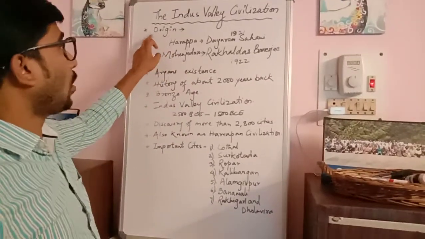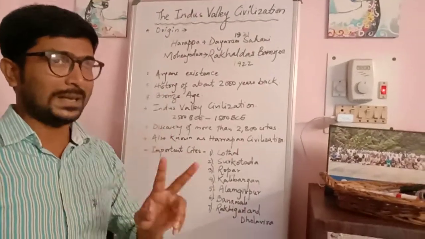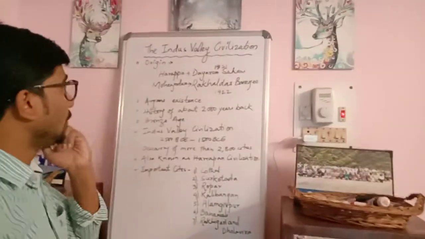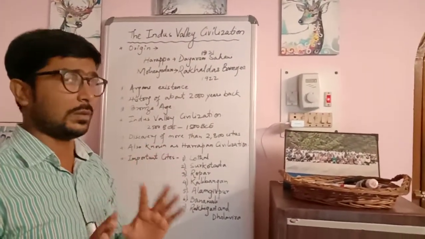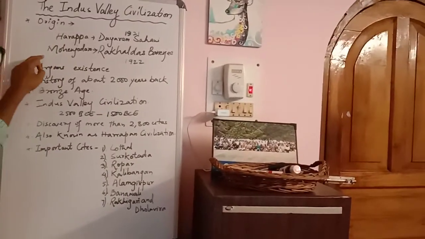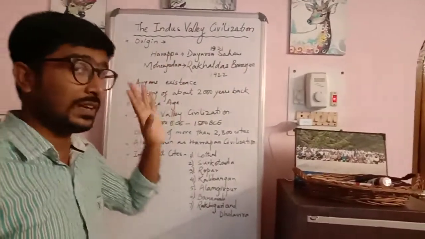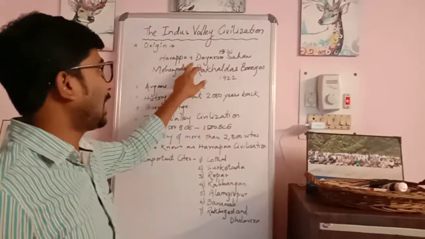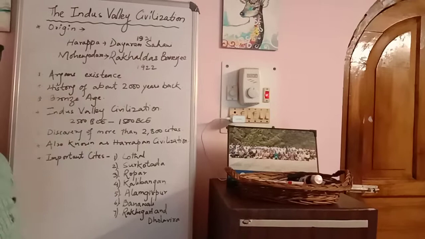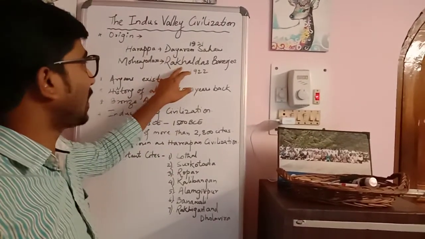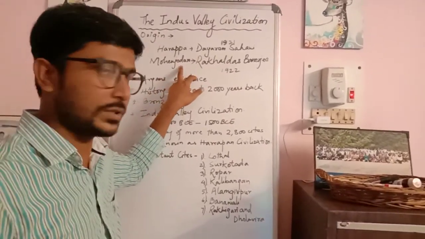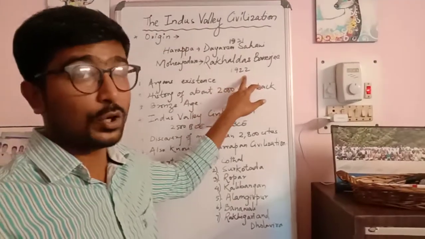Now, regarding the origin of the civilization, there were two main important sites that gave us a clear and detailed picture about the Indus Valley civilization. These two are, number one, the Harappan civilization, and the next one is the Mohenjo-daro civilization. The Harappan civilization was found by an important archaeologist, Dayanand Sahani, in about the year 1921, and the next name is Rakhal Das Banerjee, who excavated the sites of Mohenjo-daro in the year 1922.